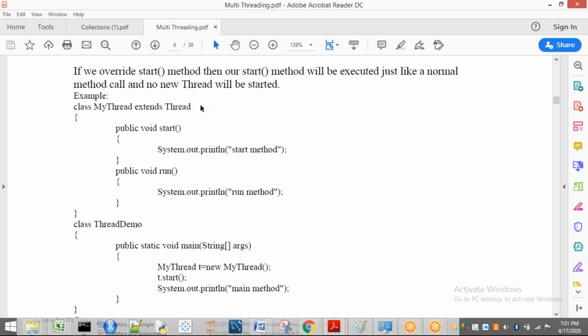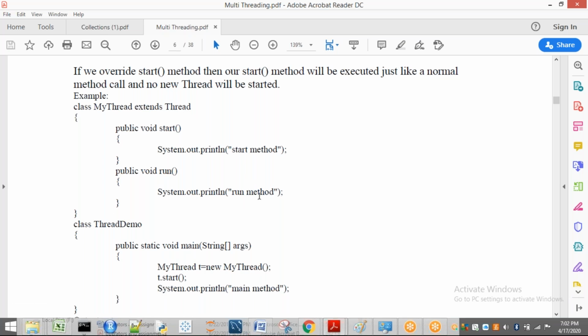So compulsory, every thread has to execute the start method in the Thread class. From the Thread class, my thread class got the start method, but it has overridden it. So now my thread, whatever t knows, is only this start method. It does not know any start method present in the Thread class because it has overridden it. So t.start means directly it will jump here and print this one.